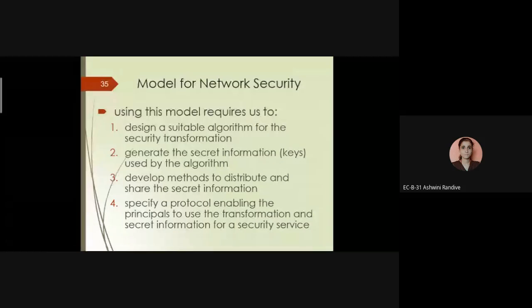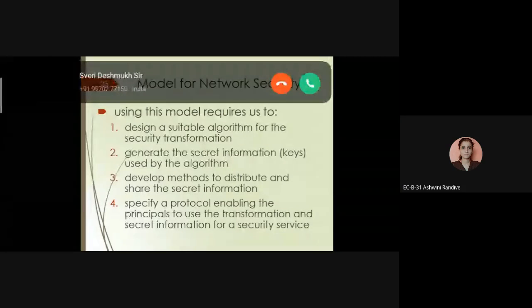That is called transformation. Have you understood the word transformation? Basic transformation means that we have to transfer the data from one place to another place, and that should be through a transformation medium.